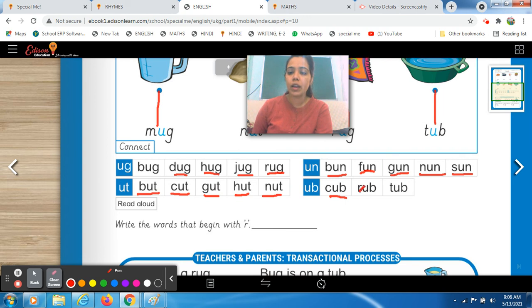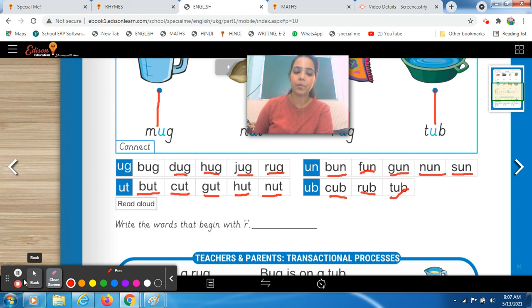Now here it's Udevir's turn. Udevir, what is this? Ma'am, r a b, rub. R a b, rub. Very good. Okay, the next one is Vedic. Read this word. Ma'am, it's t a b, tub. T a b, tub. Very good.